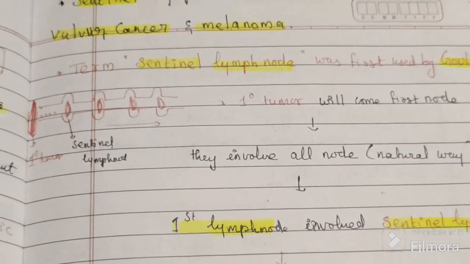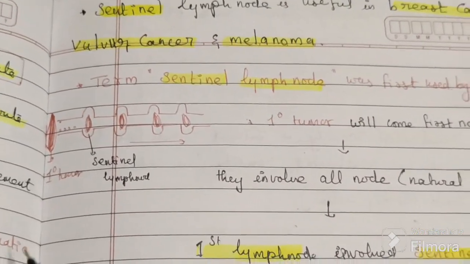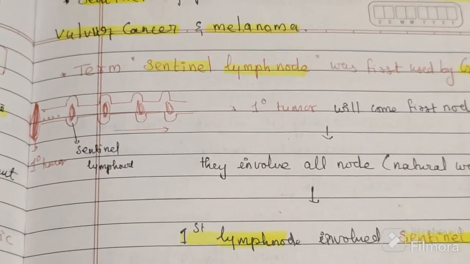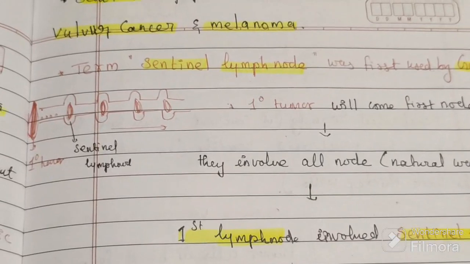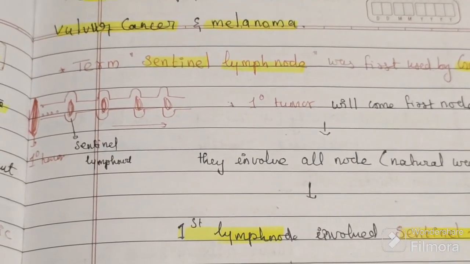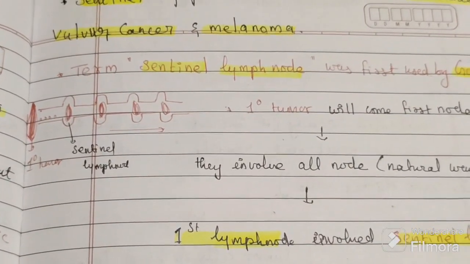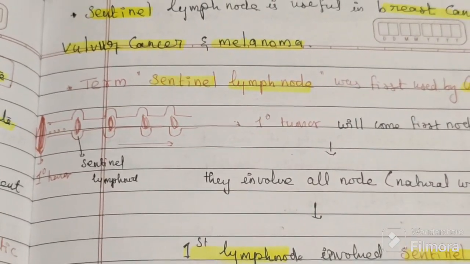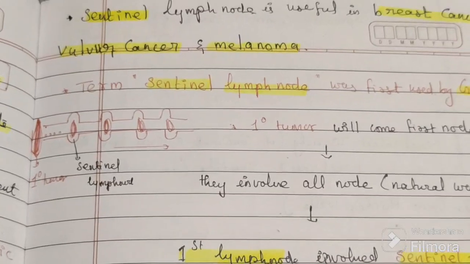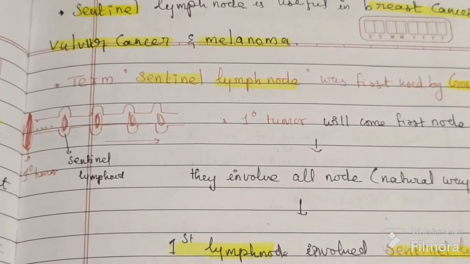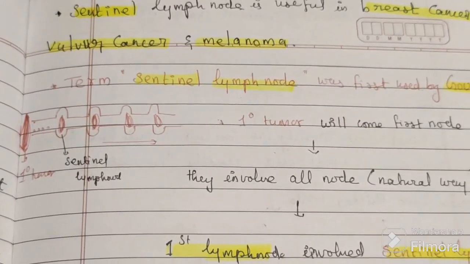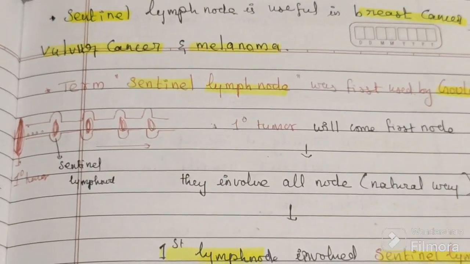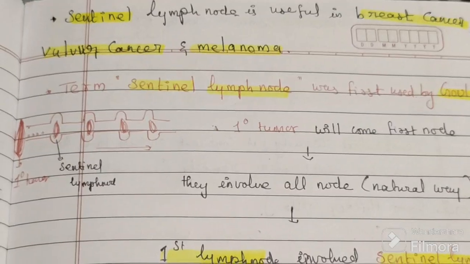If the first node, the sentinel, is involved, there is a probability that all of those ahead are also involved. But if the sentinel lymph node is not involved, there is less chance or no chance that the further lymph nodes are involved, especially in breast cancer.